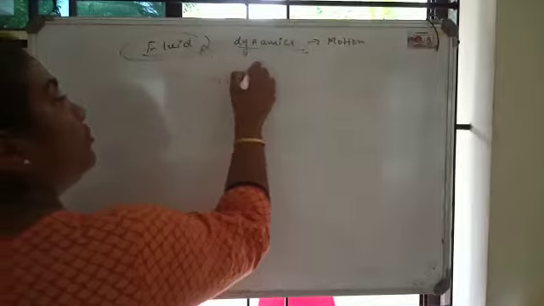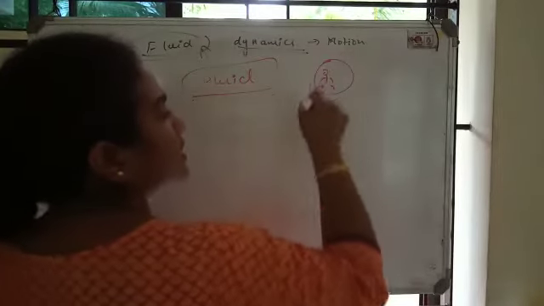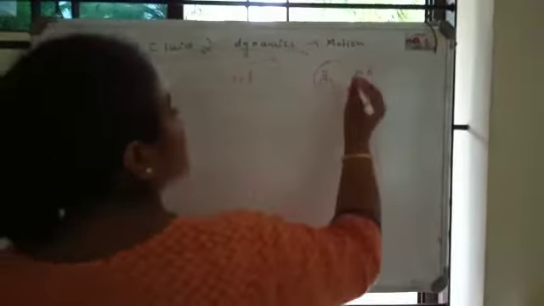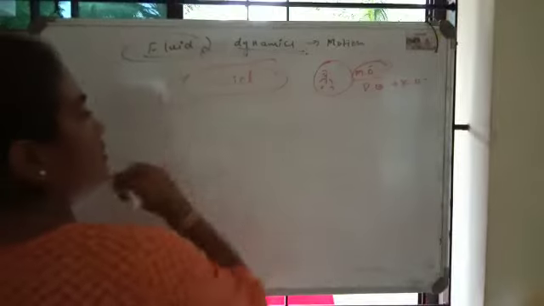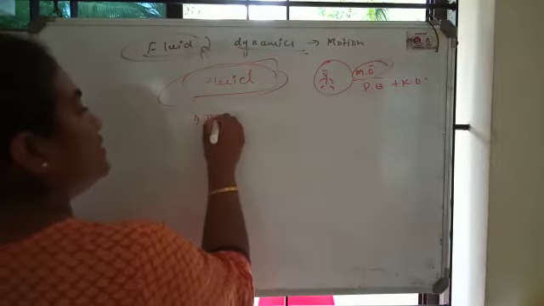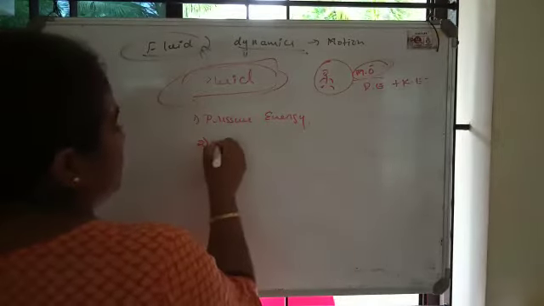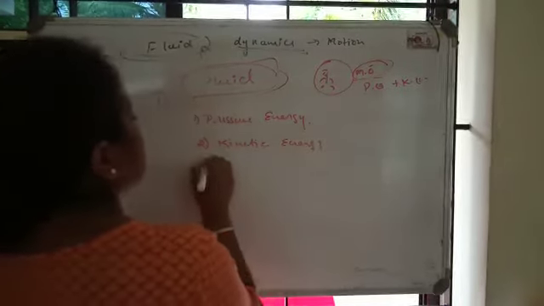When we are talking about fluid, let us see what energies are present in the fluid. In general, whenever we consider ourselves, the type of energy present is mechanical energy, because of the food that we take. Mechanical energy is present in us. That mechanical energy is potential energy plus kinetic energy. But in the case of fluids, there are three types of energies. First one is pressure energy, the energy created because of the pressure inside. Second one is kinetic energy. And third one is potential energy.